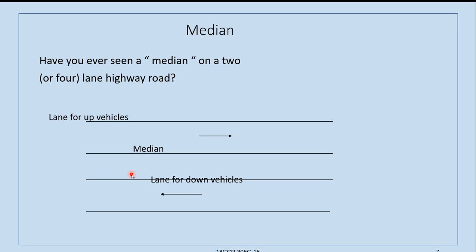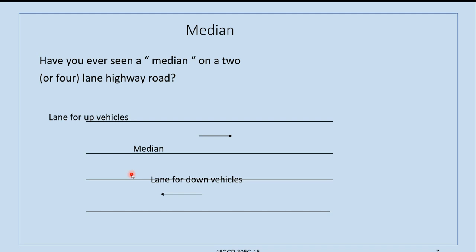Normally, we will be having one lane on the left side and one lane on the right side, or 2 or 3 lanes on the left side and similarly on the right side. In all these lanes, the vehicles will be going in a particular order.